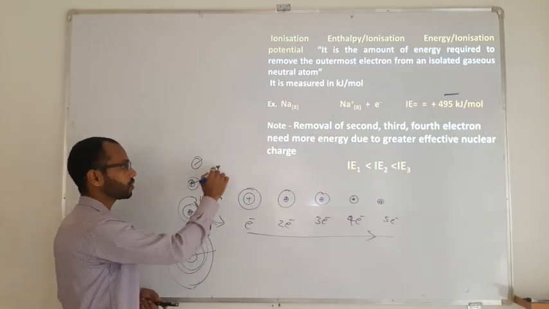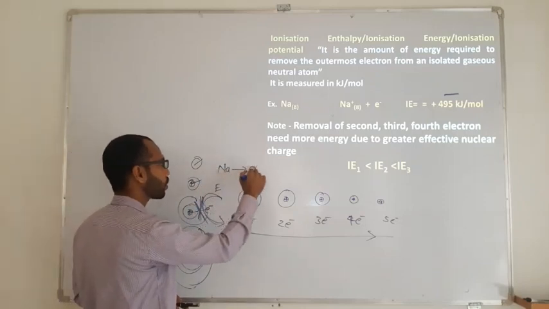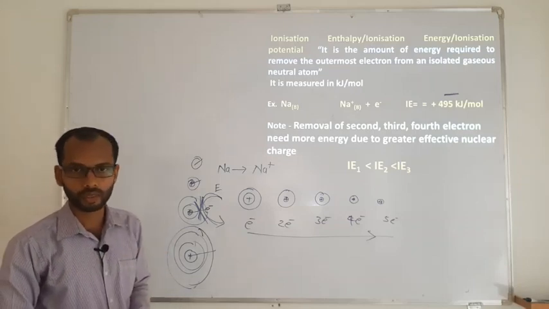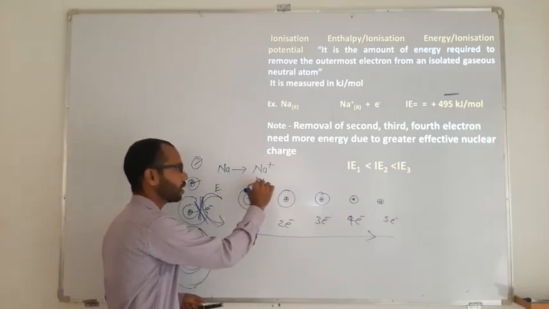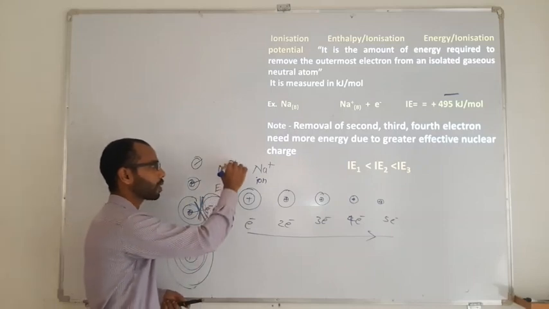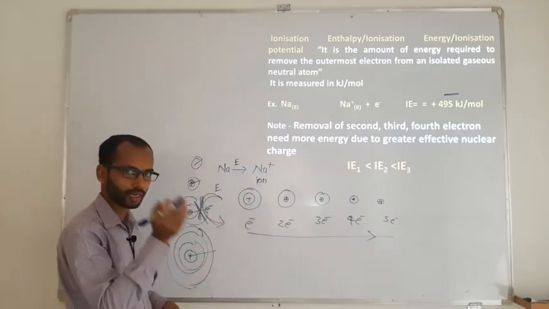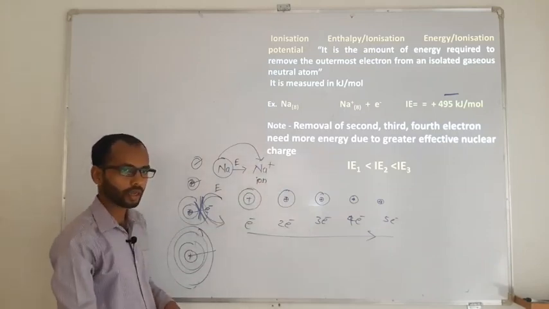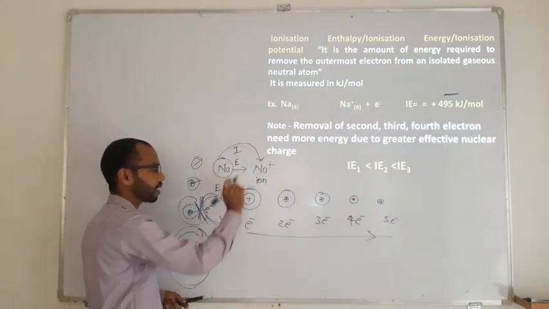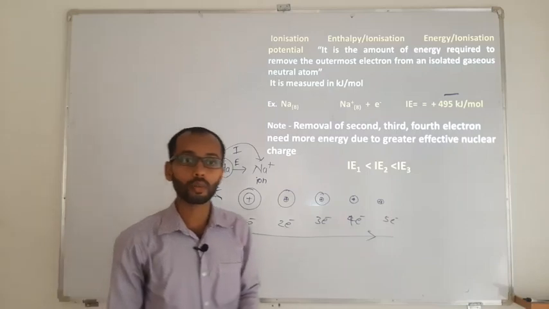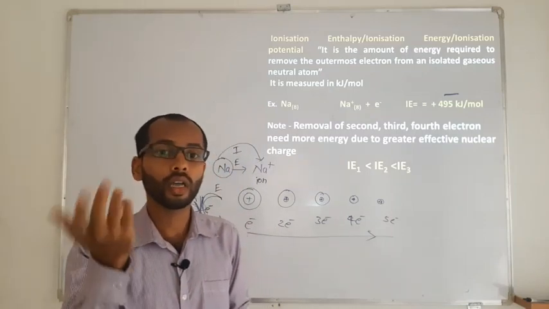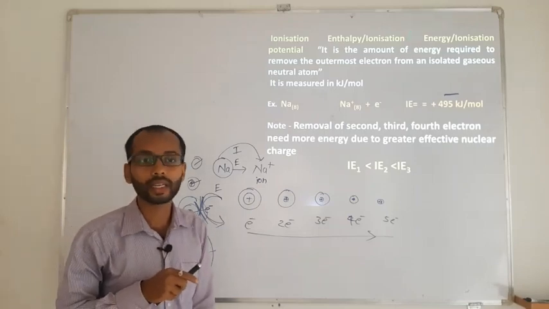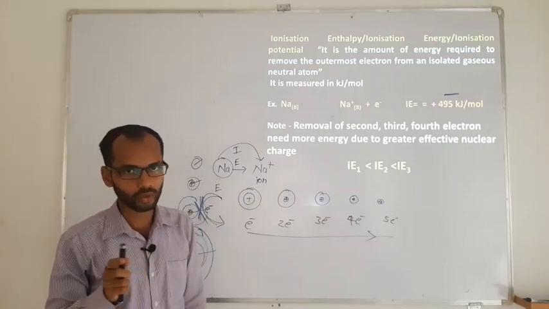Now that energy will make an atom into an ion. If you take an electron from sodium, then sodium will become Na plus. So Na plus is going to be called an ion. The amount of energy you are providing is making an atom into an ion. Therefore we say that it is the energy given to an atom to make it an ion, and hence it is called ionization energy.